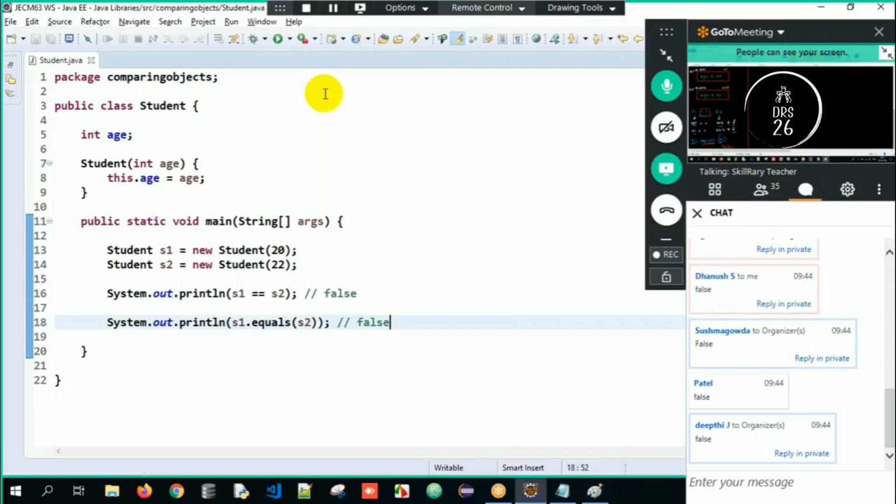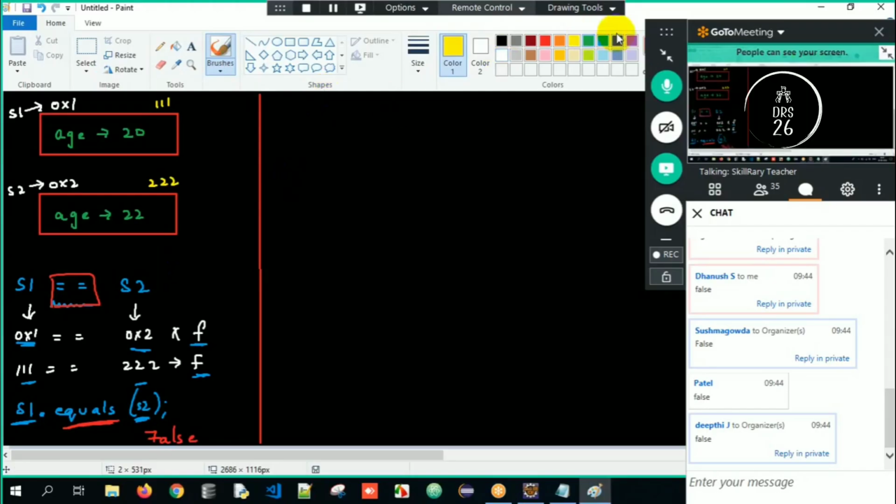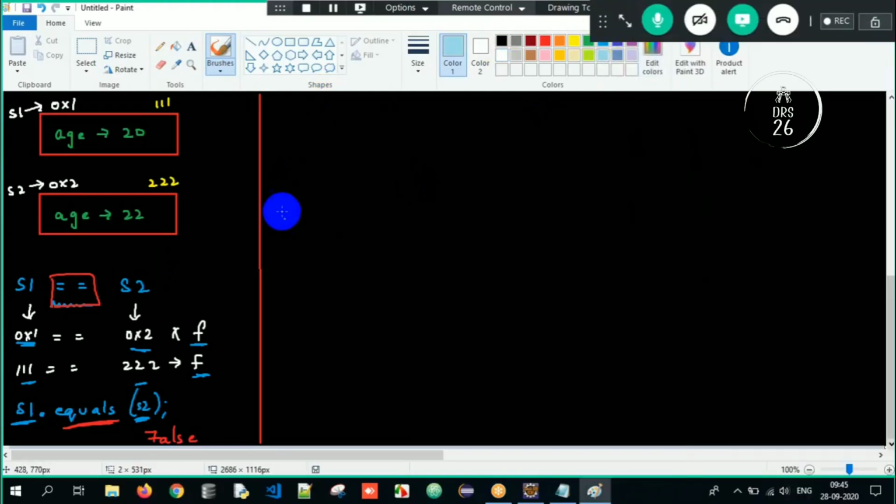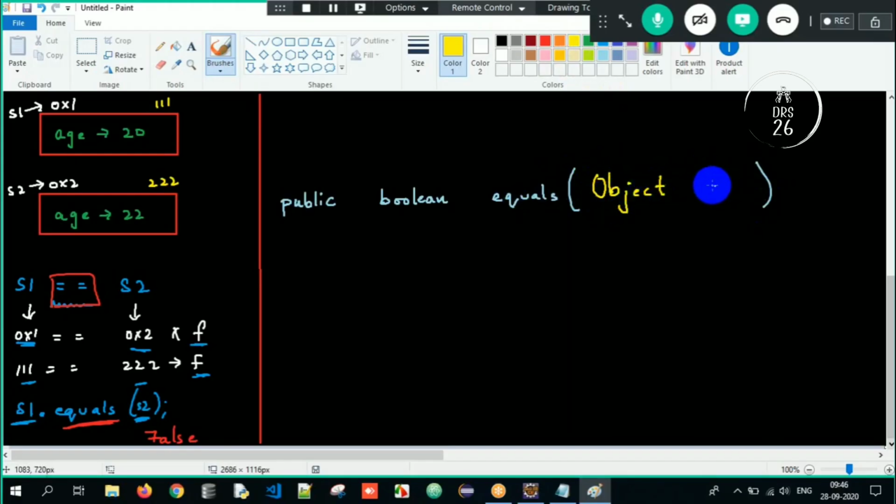So for overriding the equals method, what is the syntax? Public is the access specifier so that it can be accessed by everyone. Boolean is the return type. Why? Because the equals method will return either true or false. Equals is the method name, and this is accepting an argument of type Object obj only. Then open and close curly braces, and this is an overridden method. Why? Because I'm trying to override.